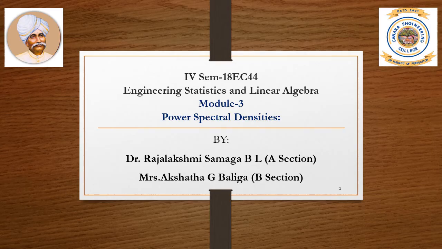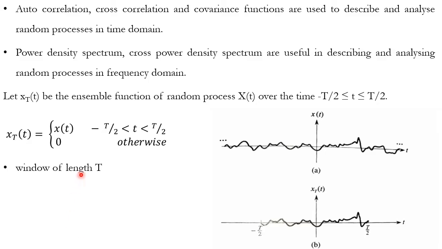Let us begin with power spectral densities. We describe the random processes in both time domain as well as frequency domain. Autocorrelation, cross-correlation, covariation functions are used to describe and analyze the random processes in time domain. Power density spectrum, cross-power density spectrum are used to describe and analyze random processes in the frequency domain.